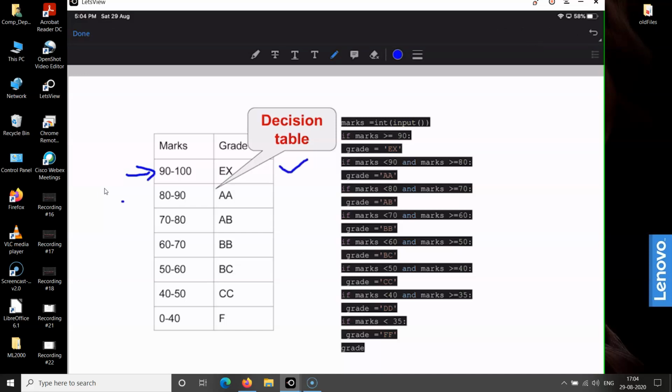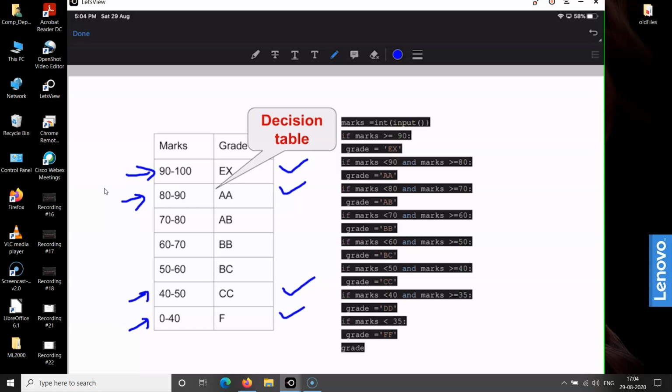If a student gets marks between 80 to 90, he or she is awarded with the grade AA. Similarly, if the student gets marks between 40 to 50, CC grade is awarded. If a student gets marks between 0 to 40, unfortunately, the FF grade is awarded.